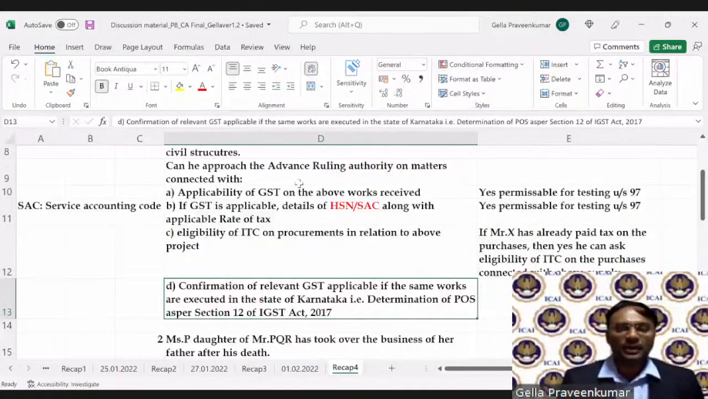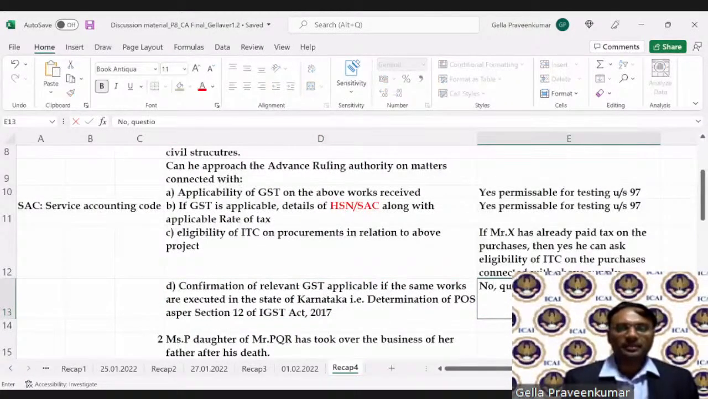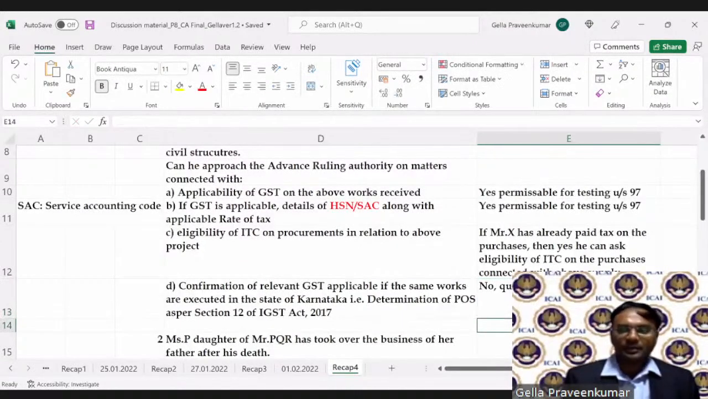So for clause D, what will you say? Namita has mentioned place of supply. No. For clause D, the question cannot be asked. I see that only Namita has given an answer so far. I hope others also agree with this point. For clause D, you will say no, the question cannot be asked under section 97. So this is how you confirm your answers in your examination.